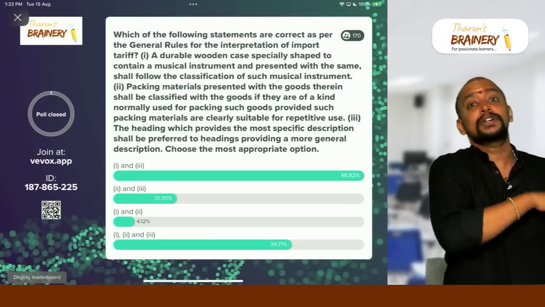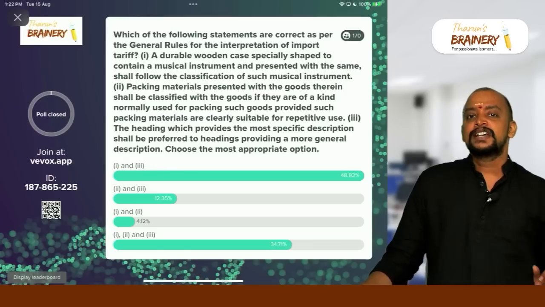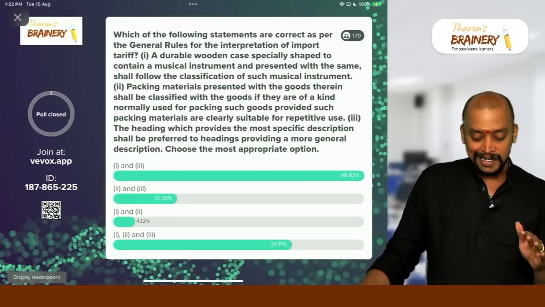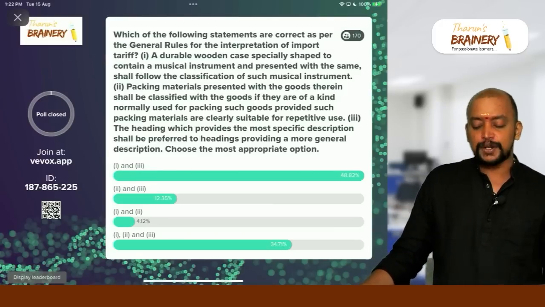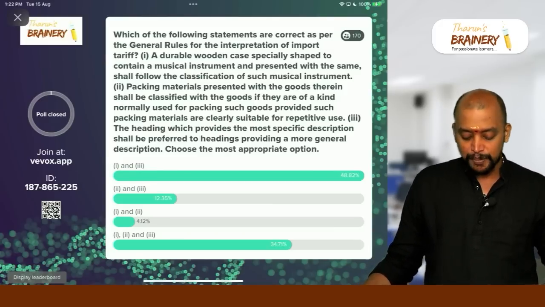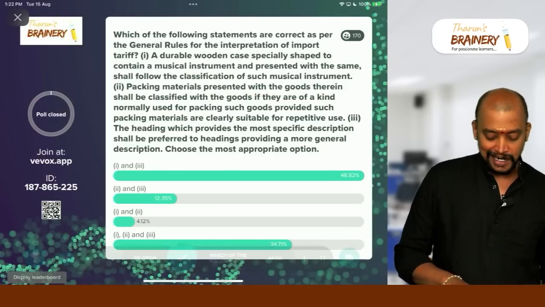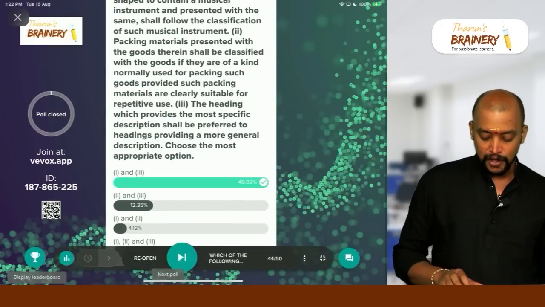Only when we import it as separate packing materials, that only we need to see whether we have it as repetitive use or not. But here the second one is wrong. And third, the heading which provides a more specific description, yes. So prefer specific over general. So options 1 and 3 are the correct answers, that is first and third. So option A.